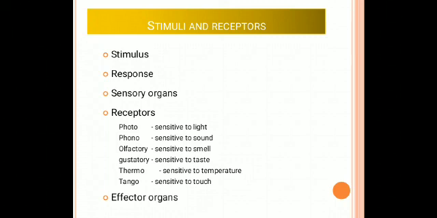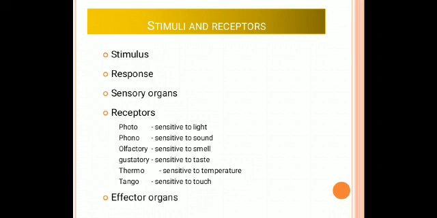The next one is the tangoreceptors. Tangoreceptors are also present in the skin. They are sensitive to touch. We already discussed this in plants: sensitivity to touch is called thigmo. The tangoreceptors are also called thigmoreceptors. We feel pressure and pain because of the tangoreceptors. So these are all the receptors present in the sensory organs.